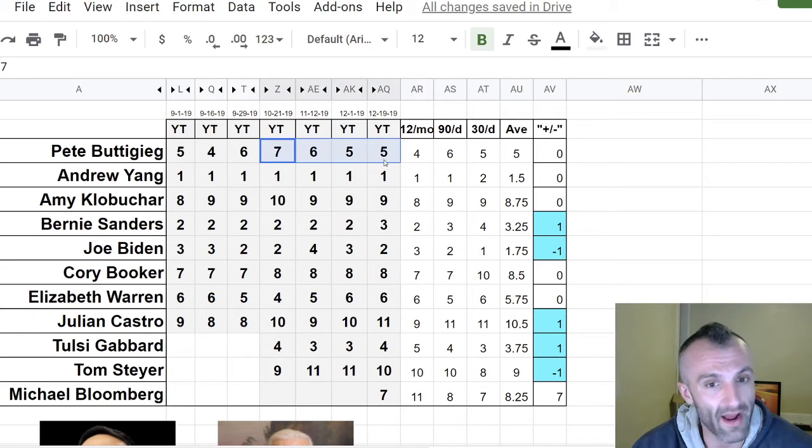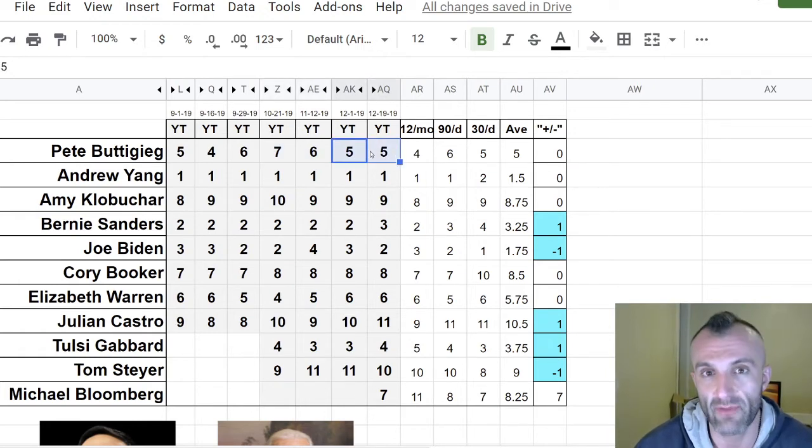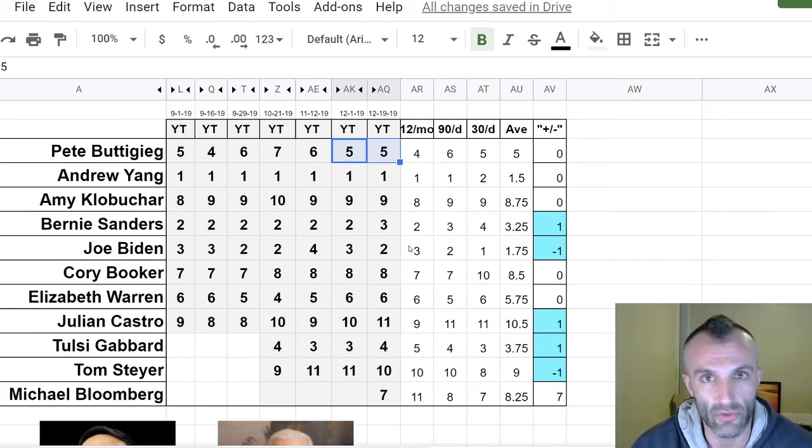Now let's take a look at the macro view here. If we go all the way back till mid-October, we see that Pete has been kind of gaining ground, and then it's stalled out a little bit. So it'll be interesting to see which way he breaks from 5, right? Because he's been at 5 for a while now, or 5th spot. So we'll see which way, if he breaks up or if he breaks down in terms of the awareness around him based on the YouTube search volume.